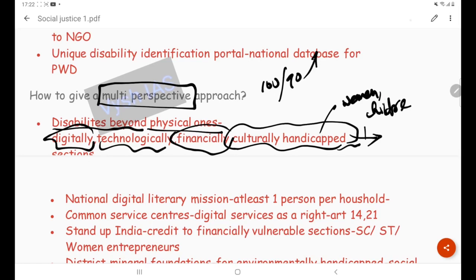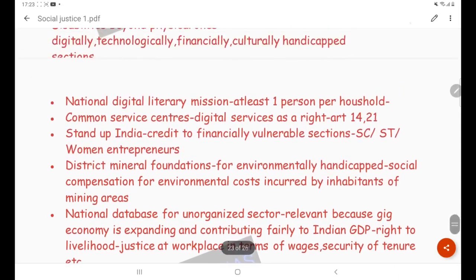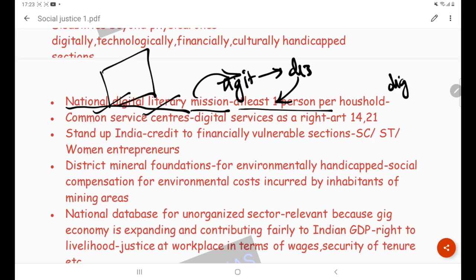This you can quote. From this multi-perspective, you already know that digitally deprived, you have already written that digital deprivation is a disabled category. So from this you have to develop other schemes. You can quote the National Digital Literacy Mission. Here the aim of the scheme is that at least one person per household is to be digitally literate. So this digital deprivation is going to be tackled. You can even write it as a problem and here the solution. Like that you can approach a question in different ways.